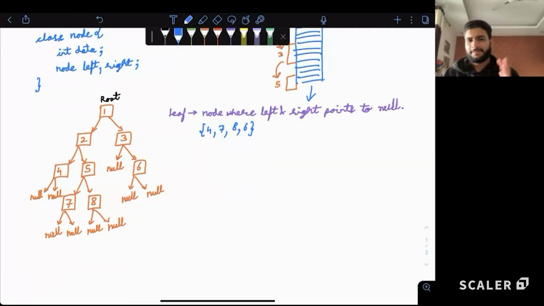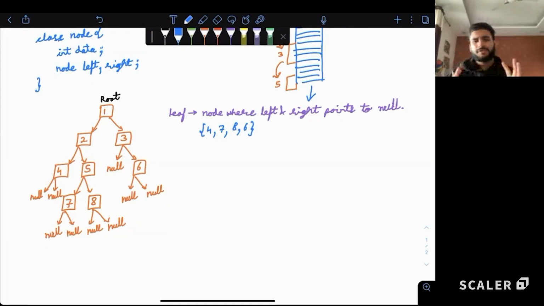So can anyone name any databases in real life where we use this? In MongoDB we use it. In SQL, if you'll notice, there's a B-tree kind of structure which helps in indexing in a database. So if you have studied database management systems, like MySQL, we have a B-tree, which is also a hierarchical data structure that can help us access any element in a database very fast.